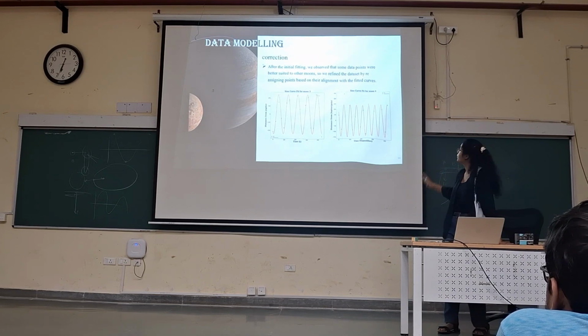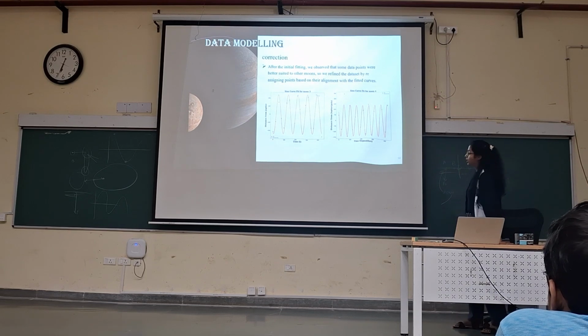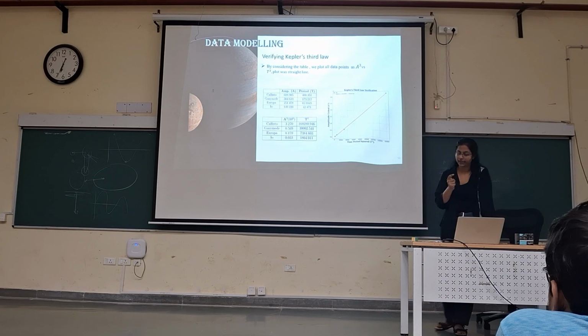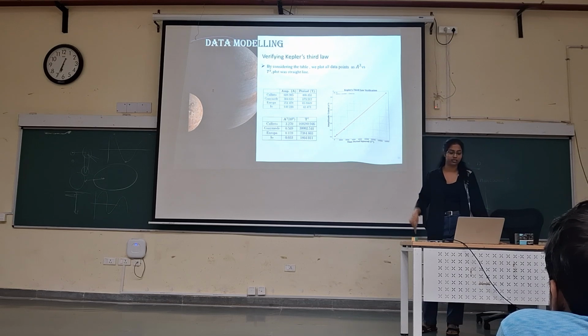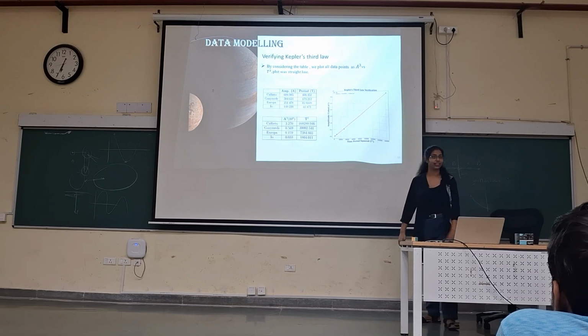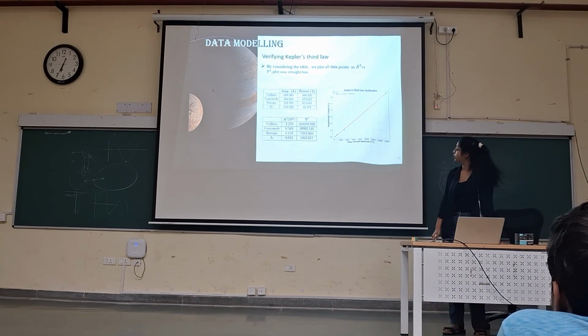Okay. Now after we are done with fitting the sine curve, we are going to calculate omega, which is the frequency, and from omega we will get the time period by dividing 2π by it. Hence we have the time parameter and the distance parameter, and now we can verify the proportionality, that is T squared equals a cubed, and we can see that the line is a straight line, so it's directly proportional, and hence it's verified.